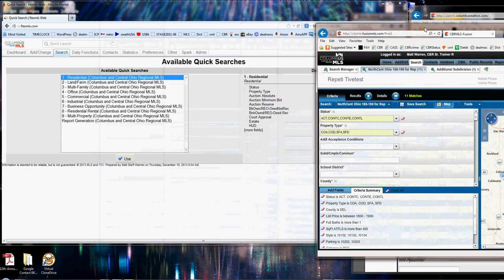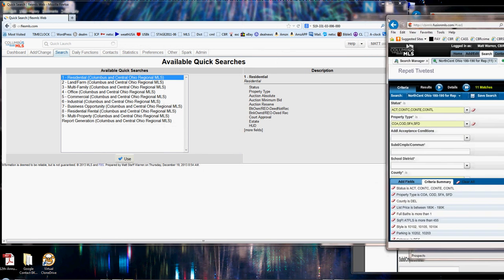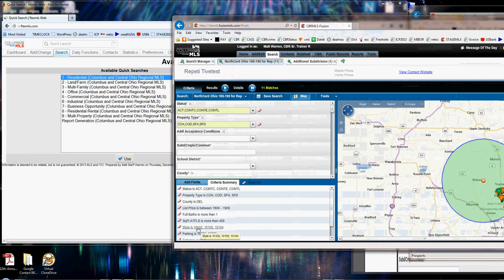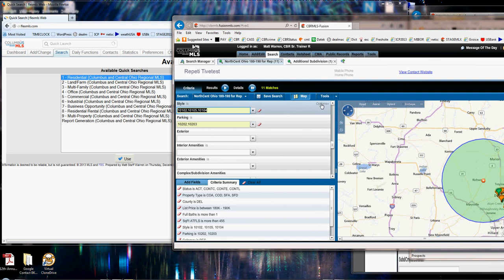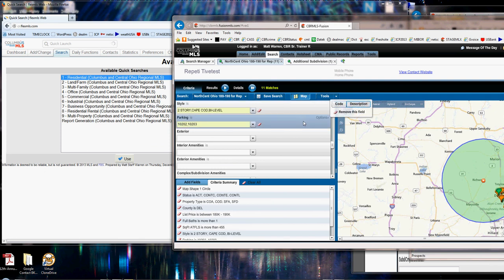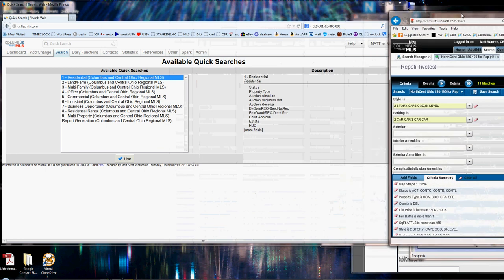And I'm going to move this over to the side. And remember, those codes are all there. Style is, well, I click on the code, I go up to Options, I change it to Description, I go to the next field, I go to Options, I change it to Description. That way I can see the actual description of those. Move it over to the side.